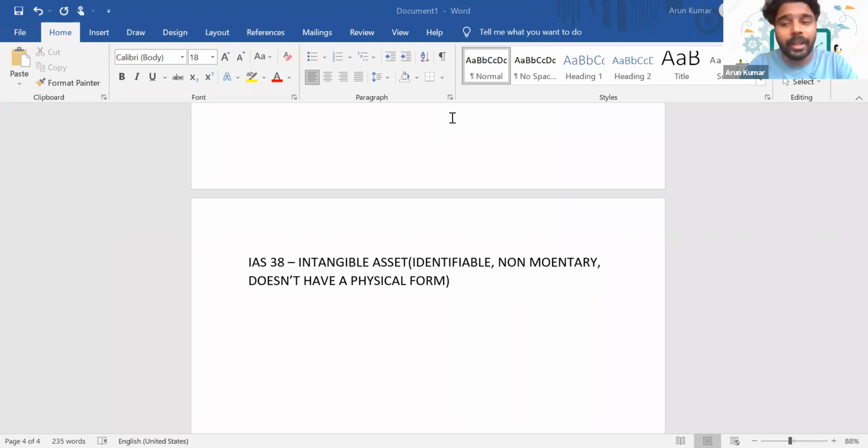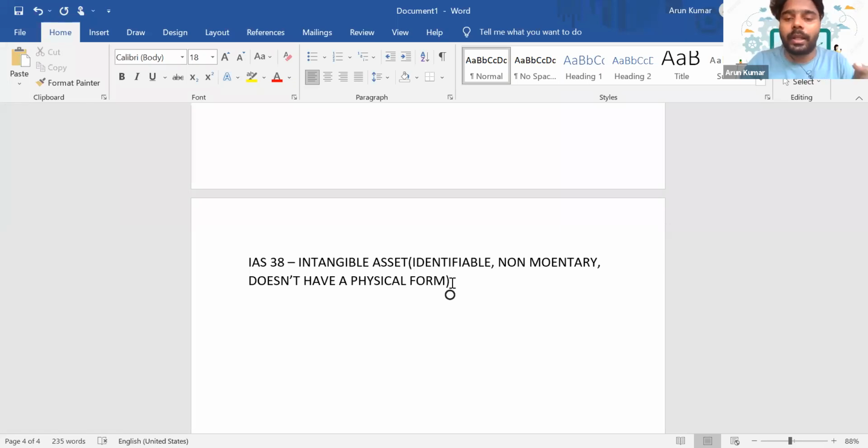No. Why? Because goodwill is something that results from the performance of the business, isn't it? Is it clear, guys? So that's the reason goodwill is not identifiable. Even though we may feel it is an intangible asset, goodwill is not an intangible asset because it does not meet the criteria. It is not identifiable.